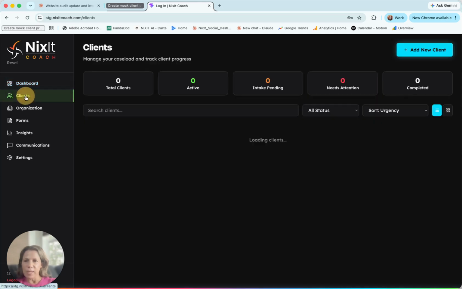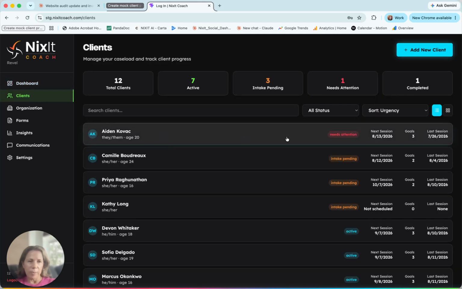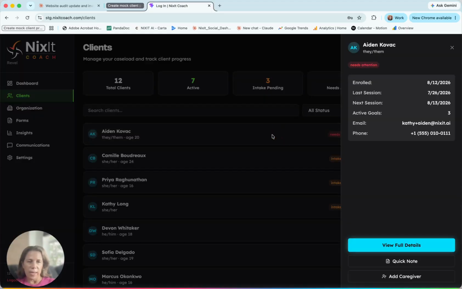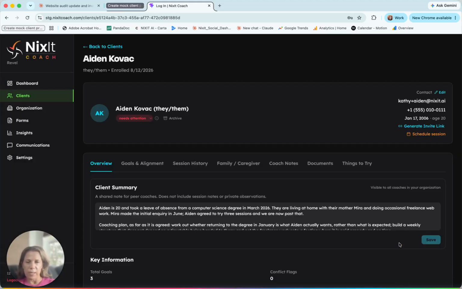Let's move over to the Client tab. In the Client tab, you will see that Aiden Kovac needs attention because, again, he hasn't scheduled a meeting this week. So let's go ahead and check him out. You can see the short form card right here. You can always add a quick note or add the caregiver from the short form, but let's go into the full form.